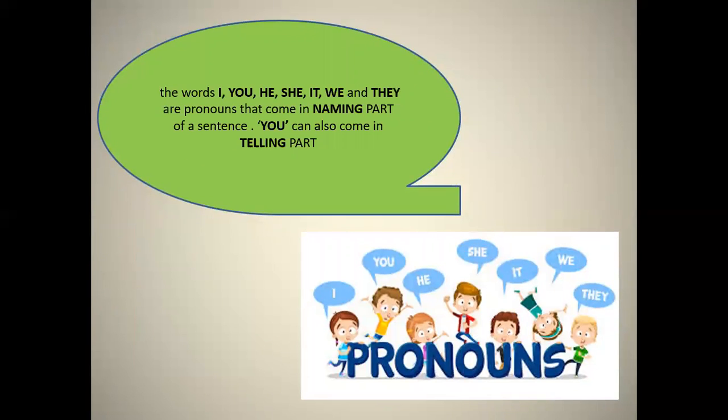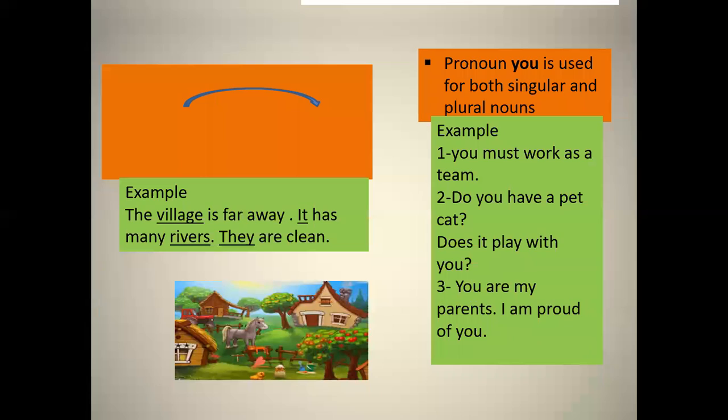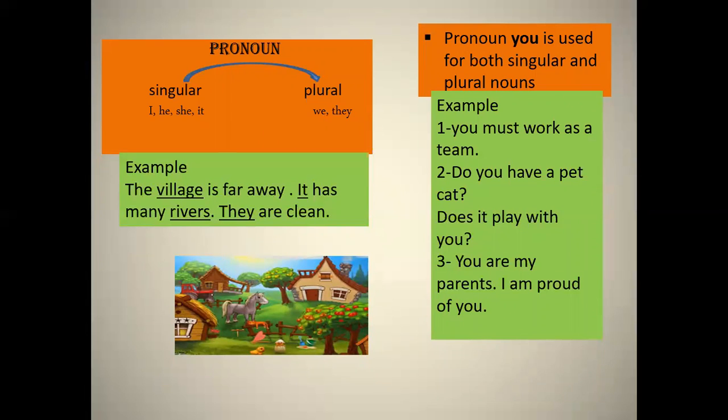Come to the next one now. Let's see some common pronouns. The words I, you, he, she, it, we, and they are pronouns that come in the naming part of a sentence. Okay, the pronoun you can also come in the telling part. ठीक है? अच्छा, अब थोड़ा सा इसको डिटेल में देखते हैं. Fine. Here you see I, he, she, and it are singular pronouns, whereas we and they are plural pronouns.